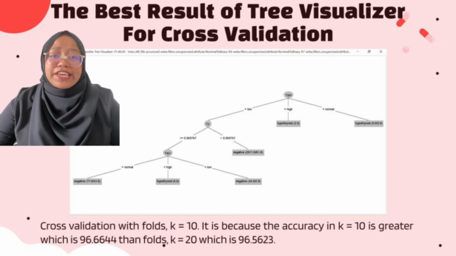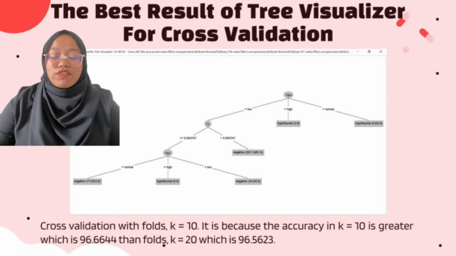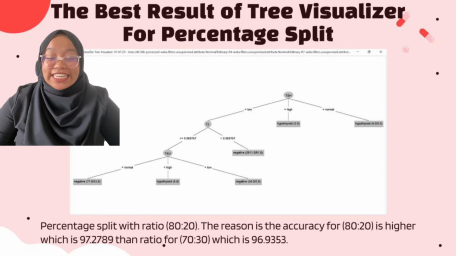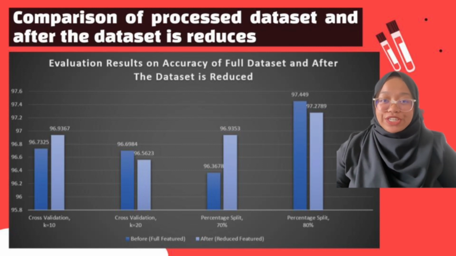The best result of the tree visualizer for cross-validation is with folds K equal to 10. It is because the accuracy in K equal to 10 is greater, which is 96.6644, than folds K equal to 20, which is 96.5623. The best result of the tree visualizer for percentage split is with ratio 80-20. The reason is the accuracy for 80-20 is higher, which is 97.2789, than ratio 70-30, which is 96.9353.